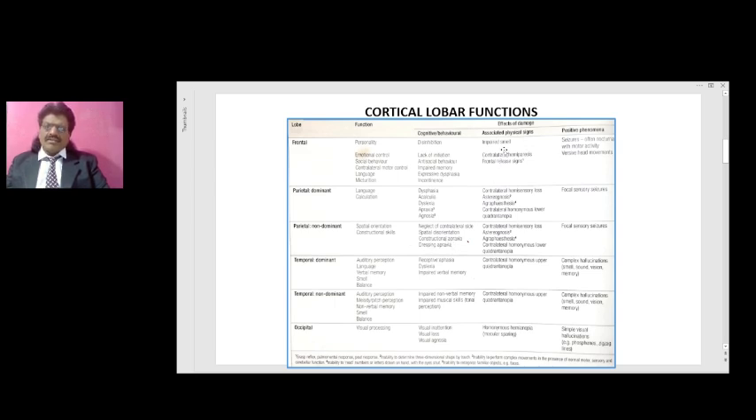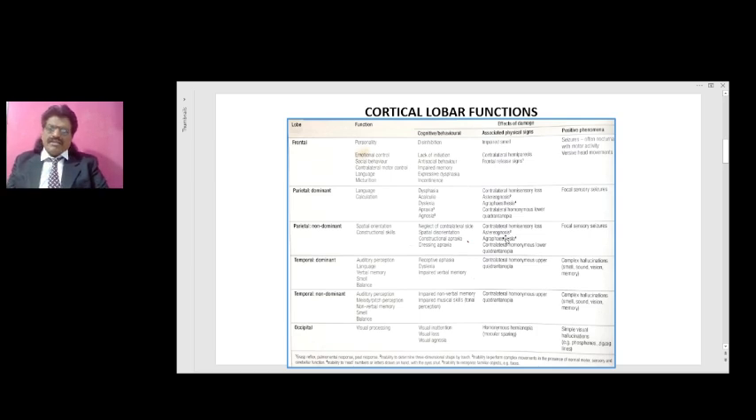Physical signs: the effects of damage to the non-dominant parietal lobe are contralateral sensory loss, because all the sensations go to the opposite parietal lobe. The same applies as with the dominant parietal lobe. They'll have astereognosis, that is, they cannot identify anything kept in the hand with eyes closed. They cannot identify a number written on the face or on the hands.